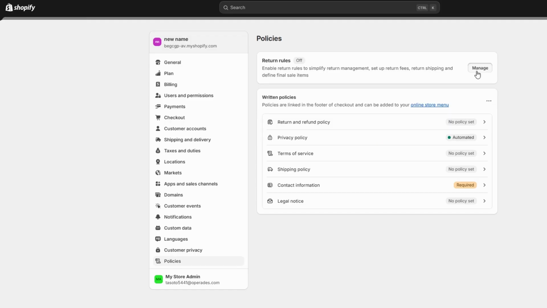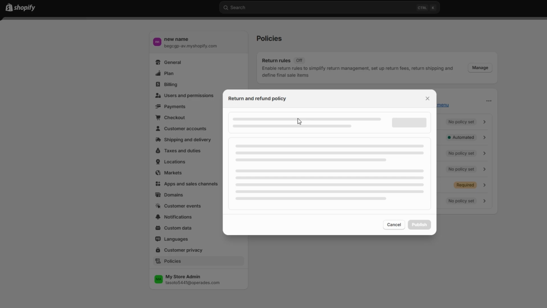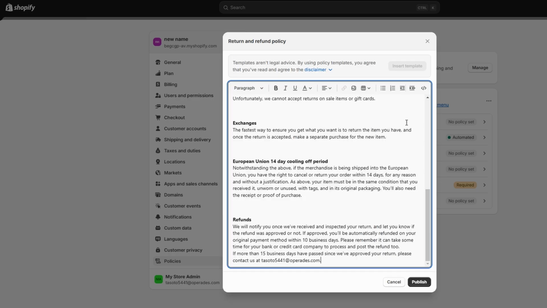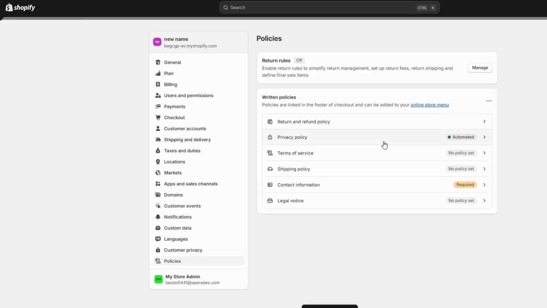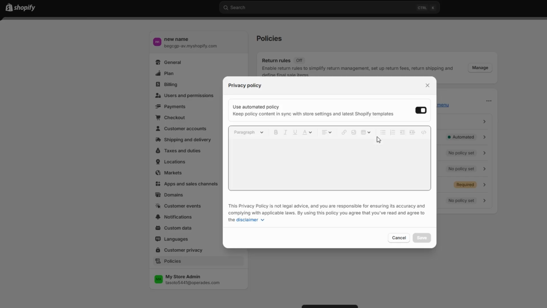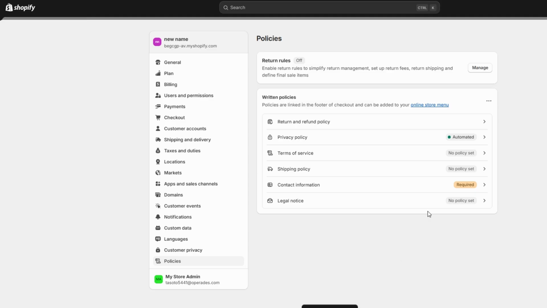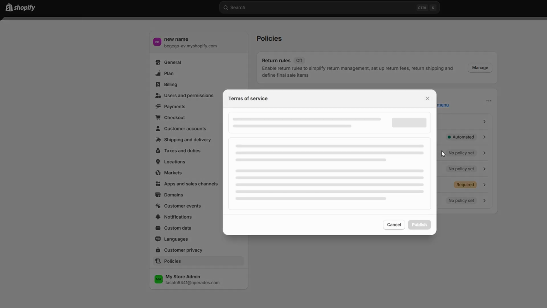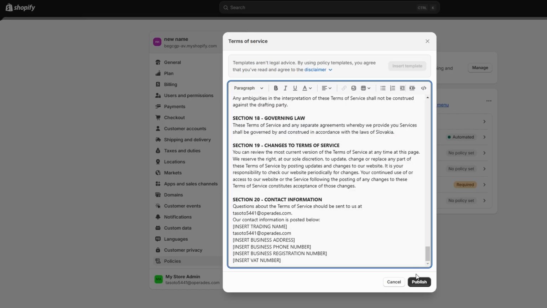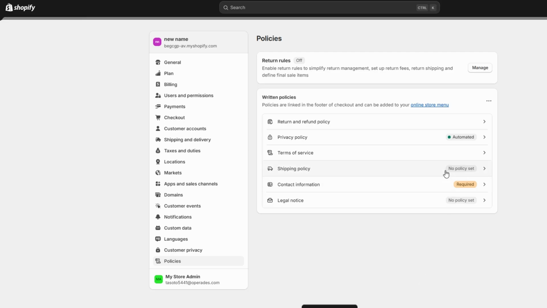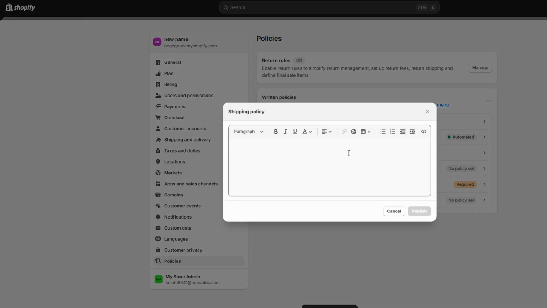Shopify offers templates for most policies, so you can easily get started. For the refund policy, click Create from Template, then review and edit it to fit your business needs. Do the same for the privacy policy, and make sure to adjust any placeholder text. Use the template for the terms of service, but don't forget to customize it to your store. For the shipping policy, Shopify doesn't provide a template, so you'll need to write it yourself.